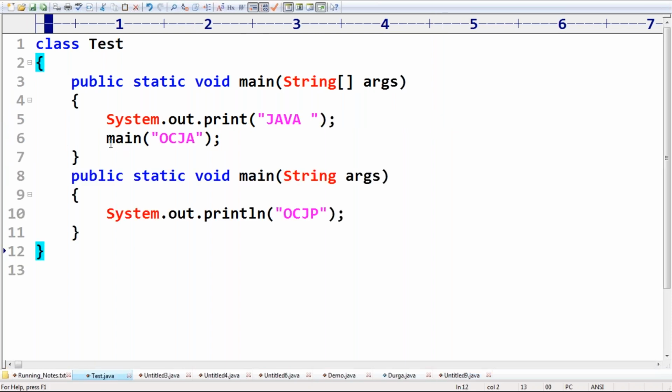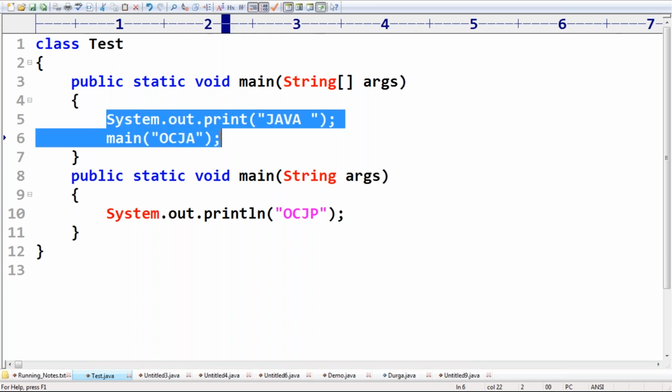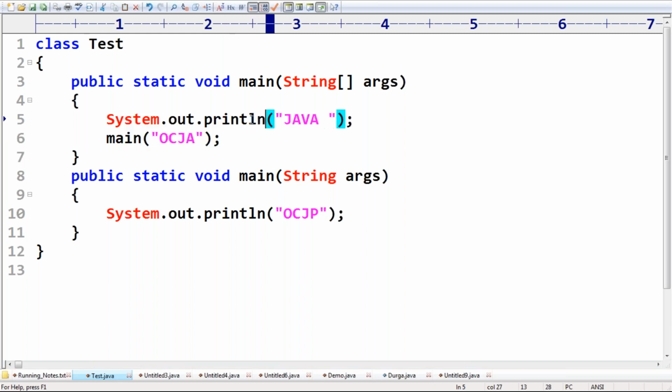Here, see this one. Sayed is asking one small doubt. We have this one here. My requirement is System.out.println of the string array args. Sayed is asking about the string array. This is the string array, right? System.out.println, it is the string. Now I'm taking new String array of A, B, C.